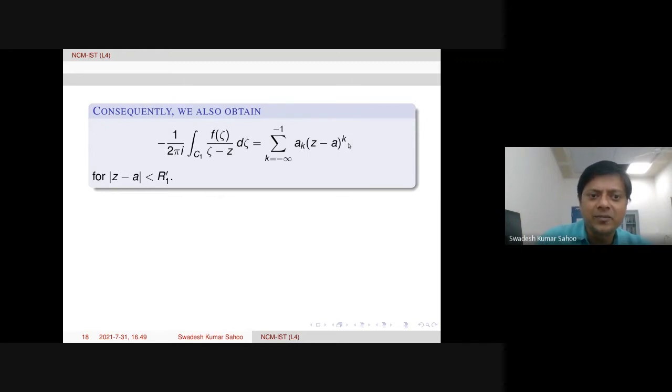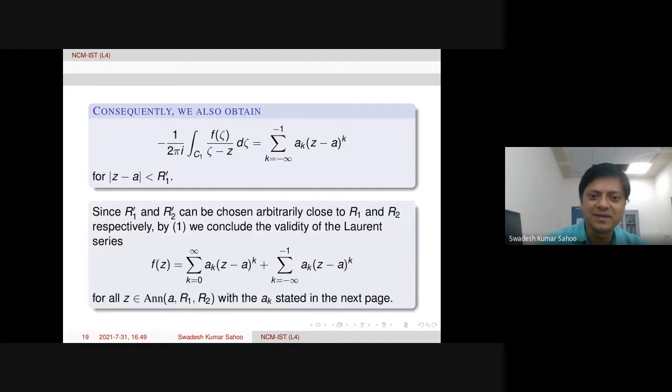So in this region, we got this value. Now we combine both, right? Because f of z was equal to the first integral minus the second integral. The second integral has this series expansion, and the first has the Taylor series expansion. So we combine, and then we get the Laurent series expansion. Therefore, f of z is the sum of these two series for all z in this annulus.